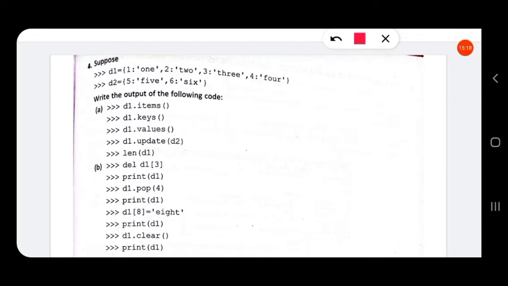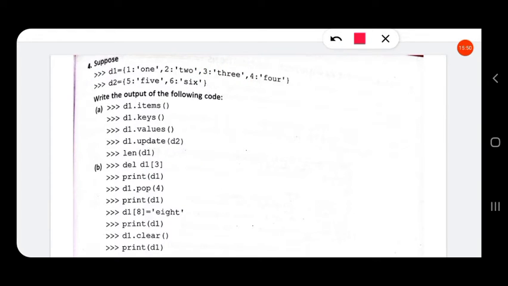The value of dictionary D1 is this, D2 is this. Now del D1[3], that is from the dictionary D1 we have to delete the key value pair whose key is 3. So this will be deleted from this dictionary.